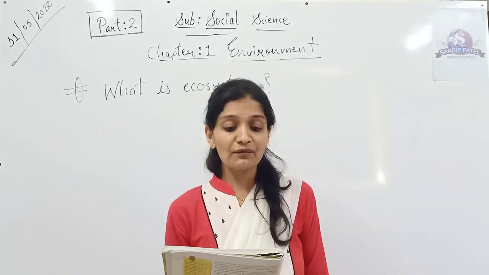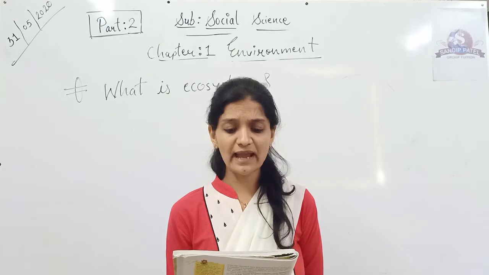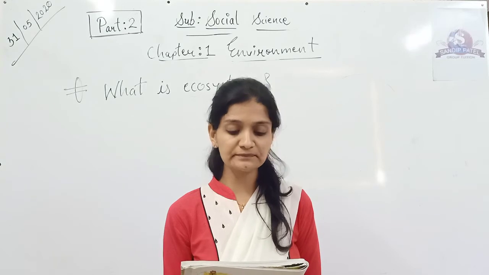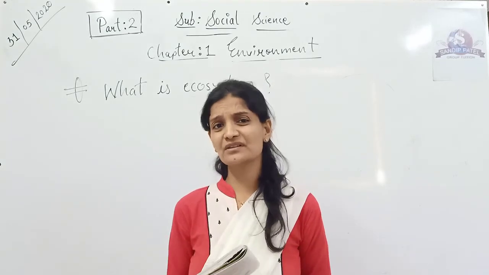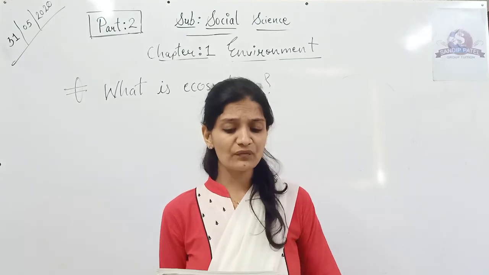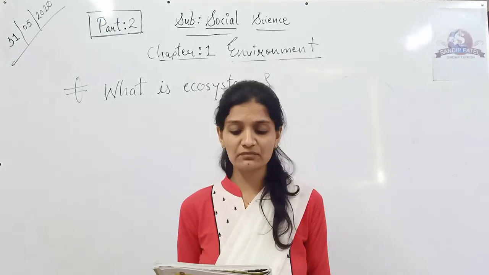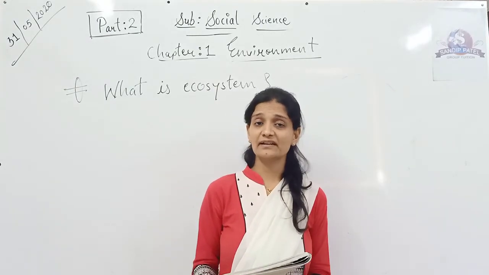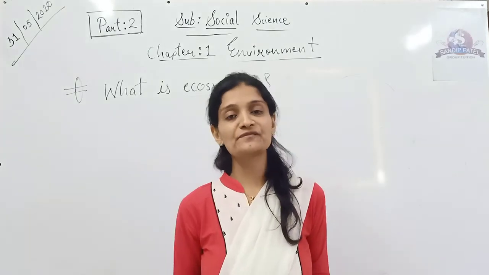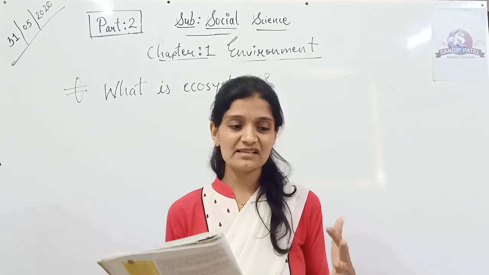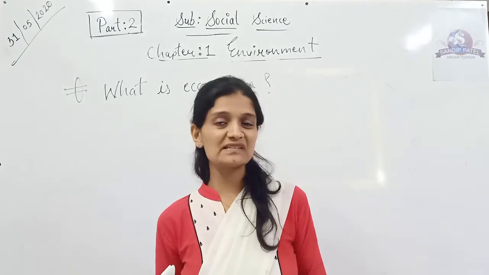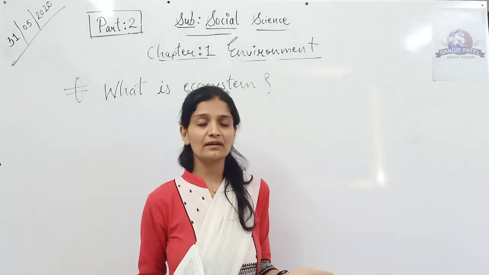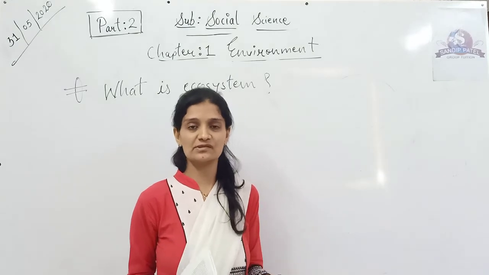That if there is no rain or the desert area is there, you see snakes and lizards, this kind of insects or animals over there. Ravi wondered, why do the animals, the vegetation and the way people live vary from place to place? Are they all related to each other? Now Ravi has a question, why do they differ from each other? Why is one place totally different from another place? "Oh yes, very much so," the teacher replied. Teacher is giving the answer that yes, this is true, one place differs from another. Why? Because one place has a source of water and another place does not. So the animals and the plants and the trees also show variation.